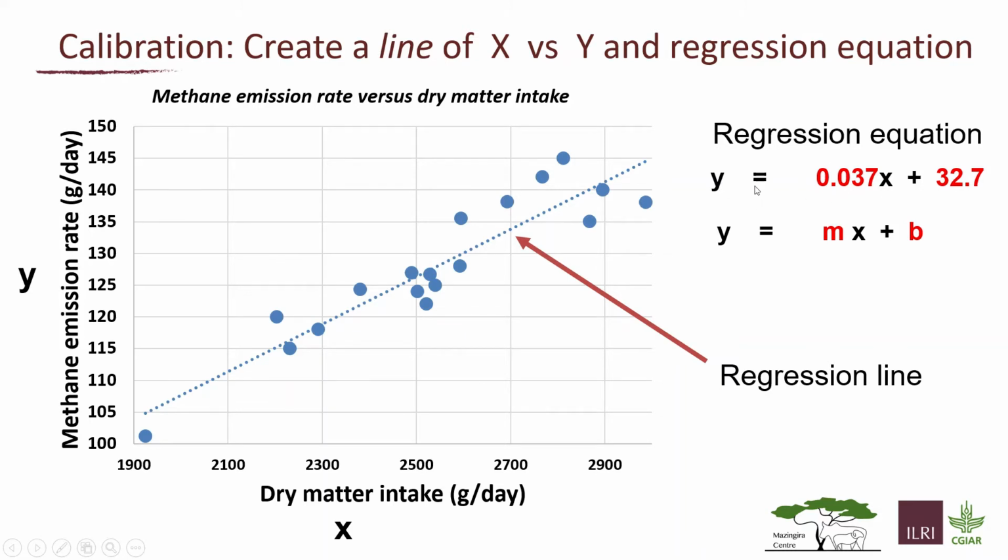So you have y, which is the methane that's being predicted, and then this 0.037 is the slope, and then you have the x for the dry matter intake, which we will get into a little later where that comes from, and then you have plus 32.7, which is what we refer to as the y-intercept.